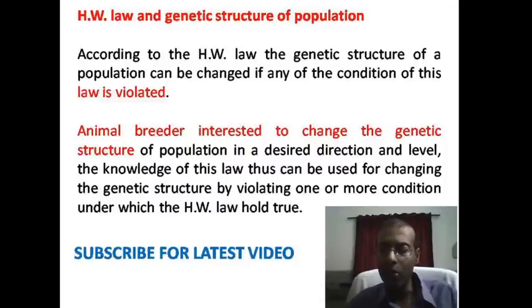We will have to use either non-random mating, or selection, migration, mutation. We can use these forces to change the genetic structure, so that we can modify the frequencies of alleles as we want. So this is very helpful. Hardy-Weinberg law is very helpful to give a vision, a reasoning, of how we can change the genetic structure of the population.